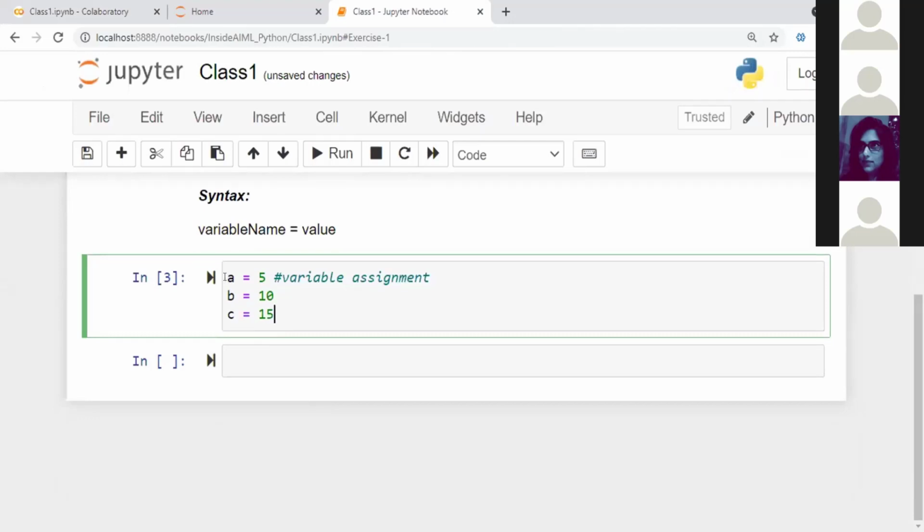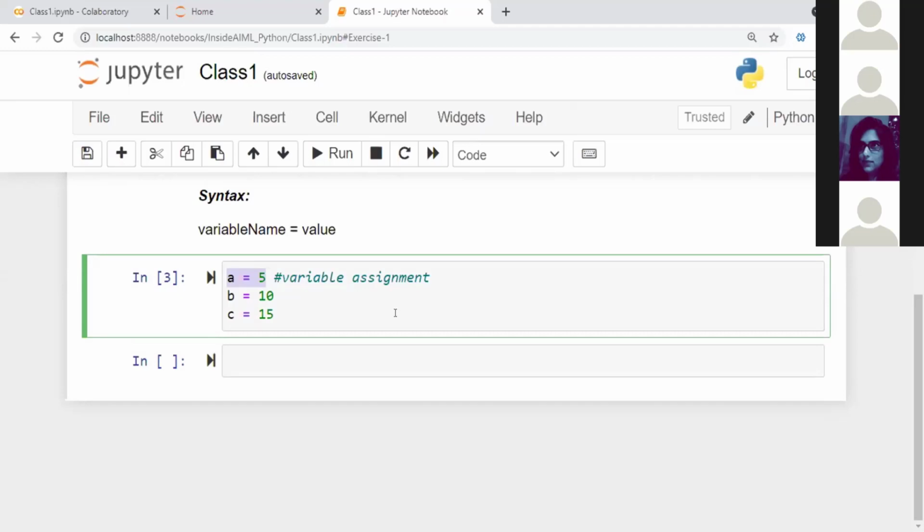Now, when I say A equal to 5, I already told you what happens in the backend. Another interesting point to note about the Python interpreter is that you don't have to specify whether the variable is an integer or a float or a string or whatever. These are called data types. There are several data types which we are going to see in due course, like integer, float, complex numbers, strings, lists, tuples, dictionaries. There are so many things in Python. The beauty of Python as a language is that you don't have to give the data type upfront.